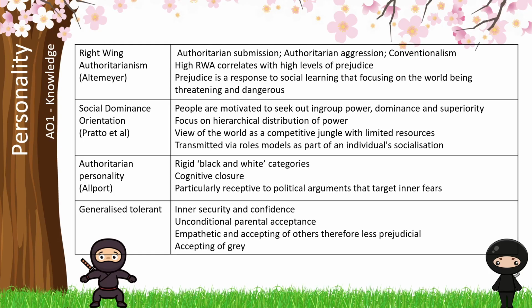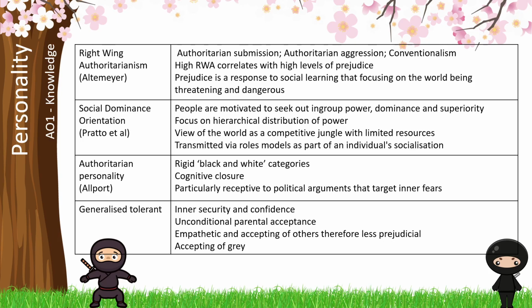Okay, so it breaks down into four main personality types that we want to talk about. We've got some balance in here already because we've got generalised tolerant, and that is how we might be less prejudicial rather than more prejudicial. It's really important that we focus on how prejudice is the outcome or the behaviour that is the result of this personality type, rather than anything else. And that's particularly important in right-wing authoritarianism and authoritarian personality because you've already tackled those in terms of obedience.